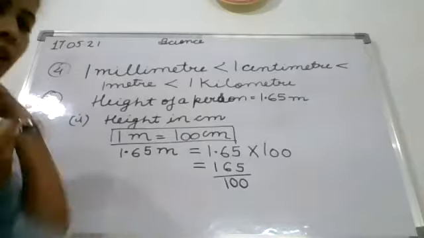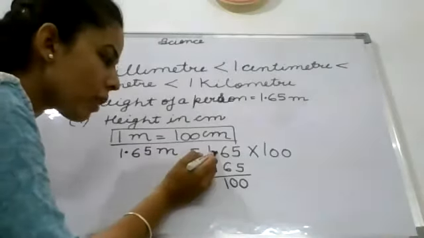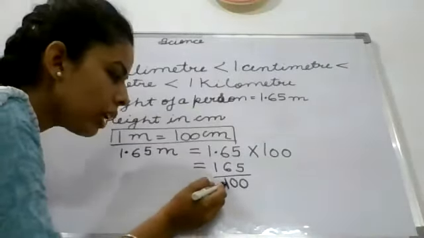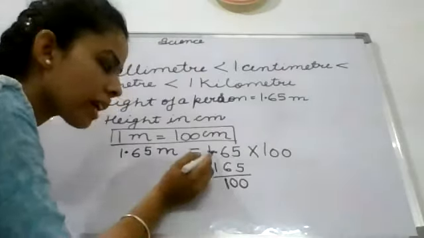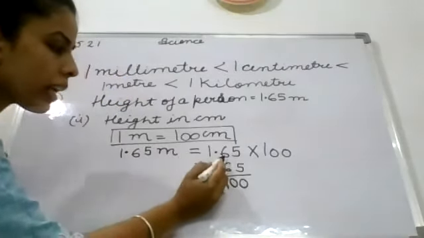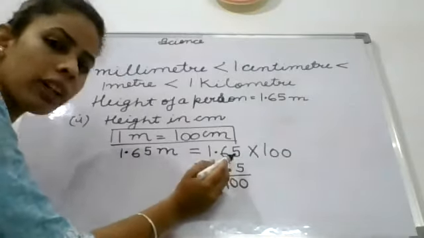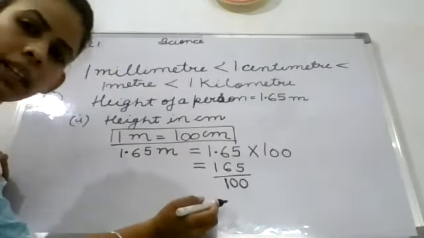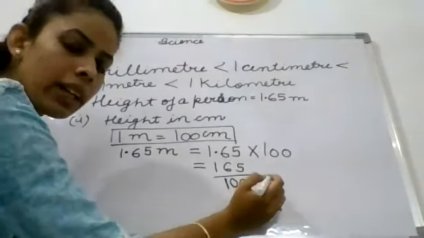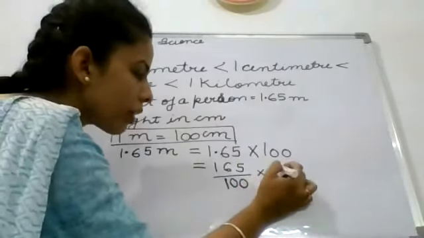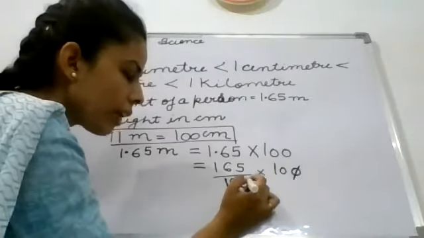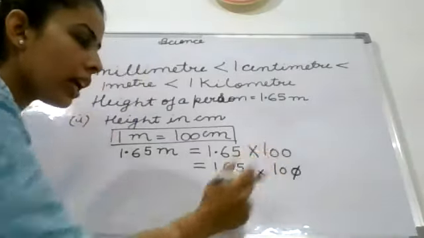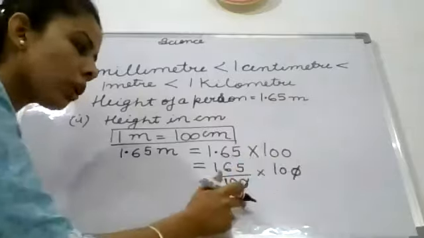Now it will be easy for you. What you have to do is, there is a point, then you will mark, you will write 1 on its place. Okay, you are saying that there are 2 digits, so for these 2 digits you will write 2 zeros here. Now next is multiply by 100. So 0 1 0 is here. You will cut up and down, in the numerator and the denominator.